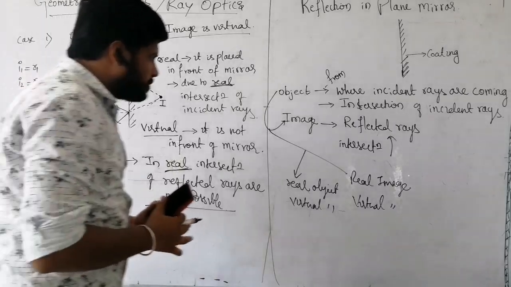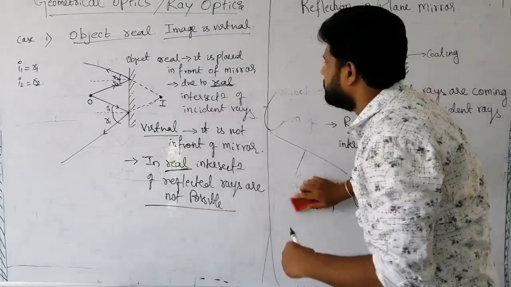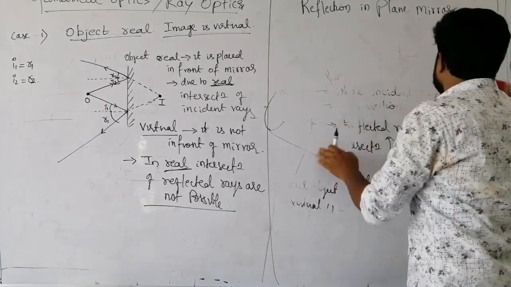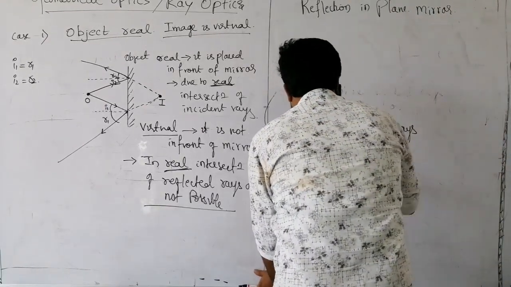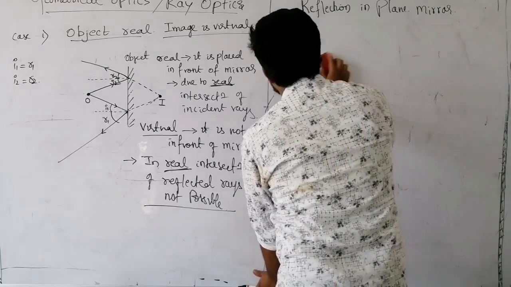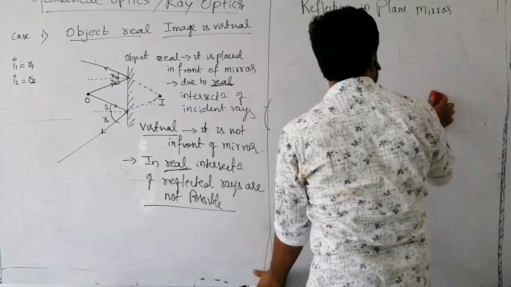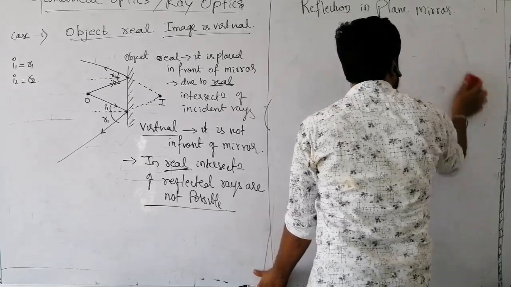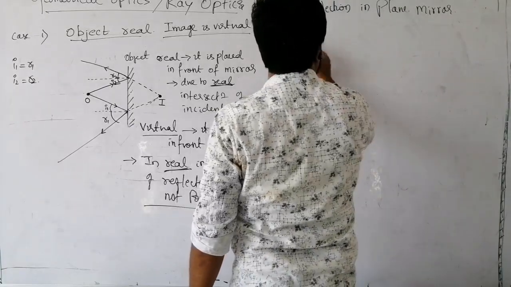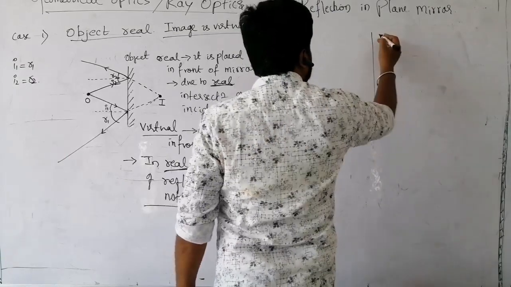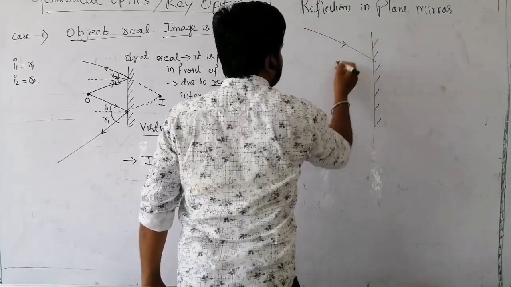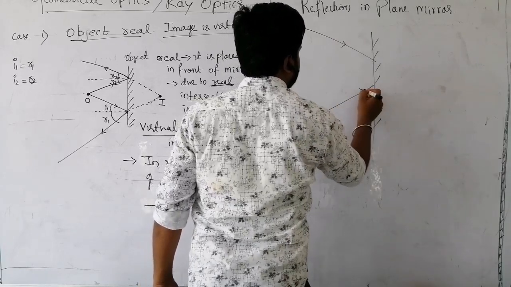We have understood the object is real, image is virtual. First case done. We'll move to the second case. What is that second case? We'll consider the inverse condition. It means object is virtual and image is real. Consider a plane mirror like this. Now see, rays are coming like this. This is one ray and this is one more ray.